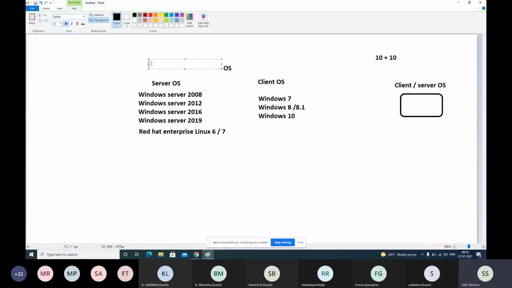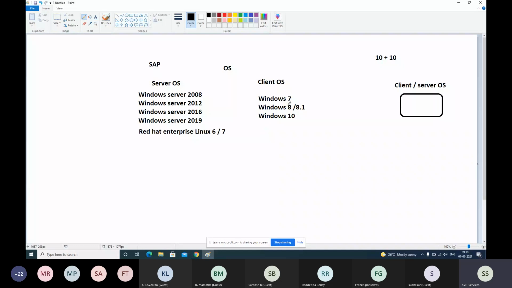A very basic example is something like SAP. If you try to install SAP on a client operating system, it will not even install. During the installation, it will say the underlying operating system doesn't have this module, and the installation itself will not complete. If you try to install it on a server operating system, it will install successfully. So that means by keeping SAP and all other business applications in mind, they develop these operating systems. SAP is just one example I am giving, as many people might have heard of the SAP application.